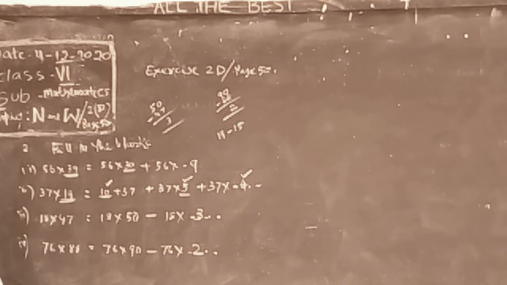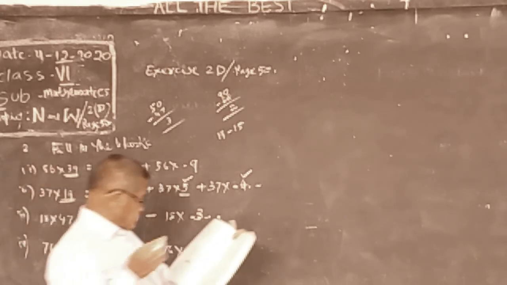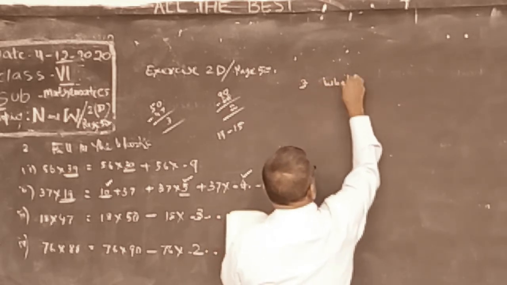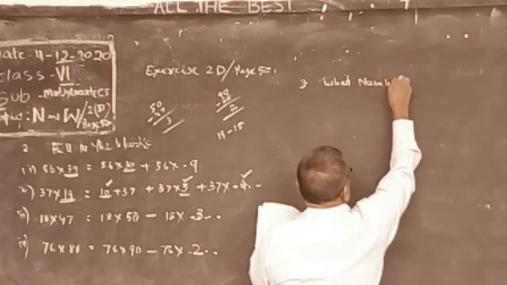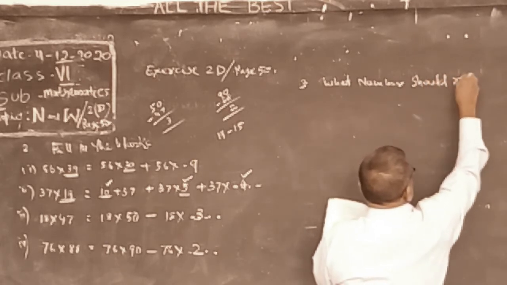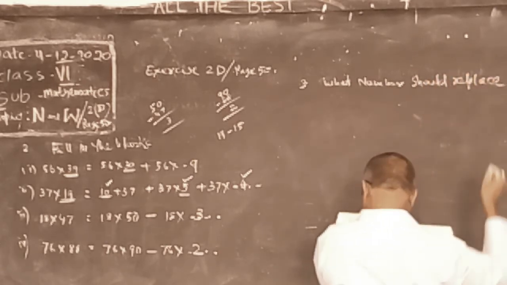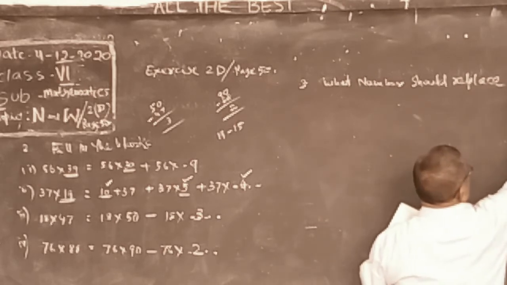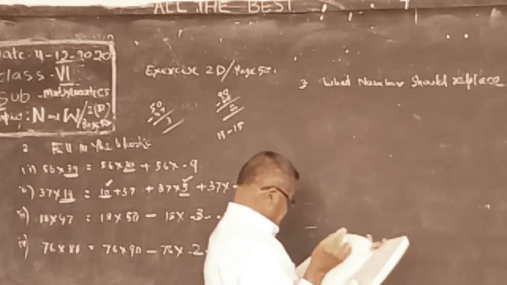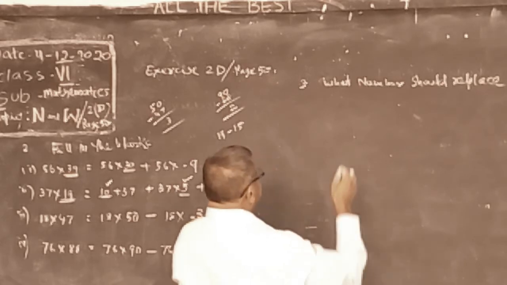Now, what number should replace each n? Third question, what number should replace each n? 3 questions are given.